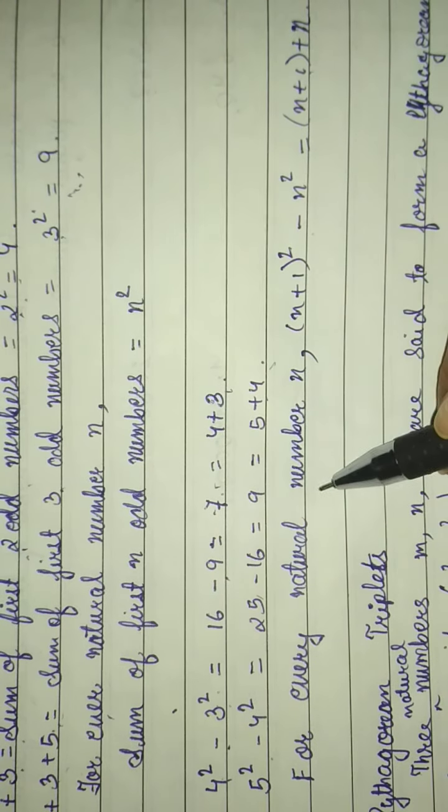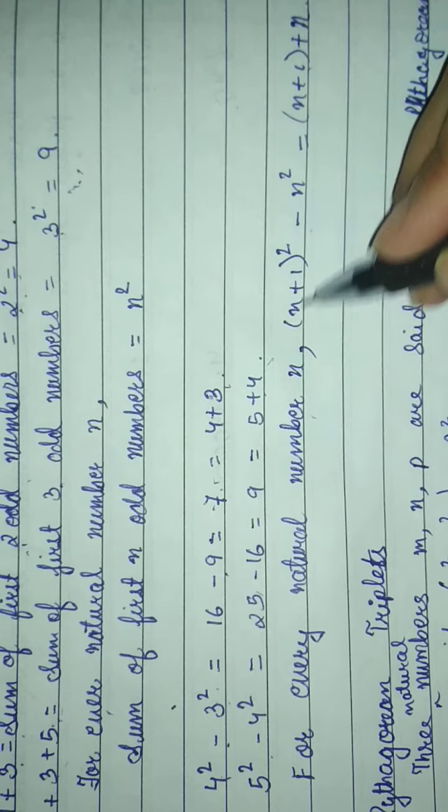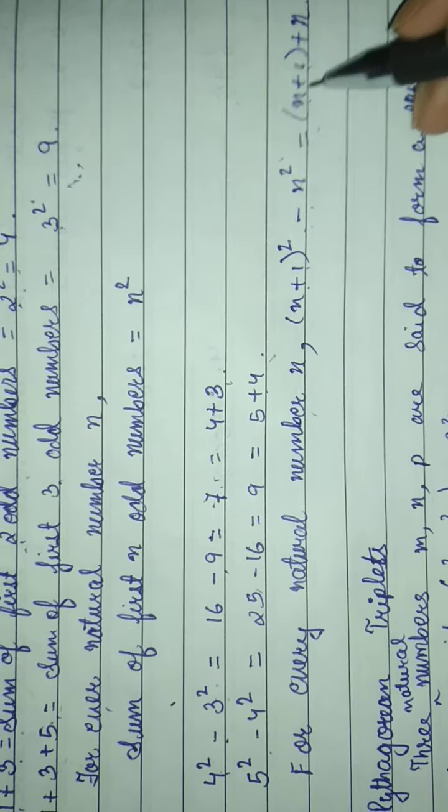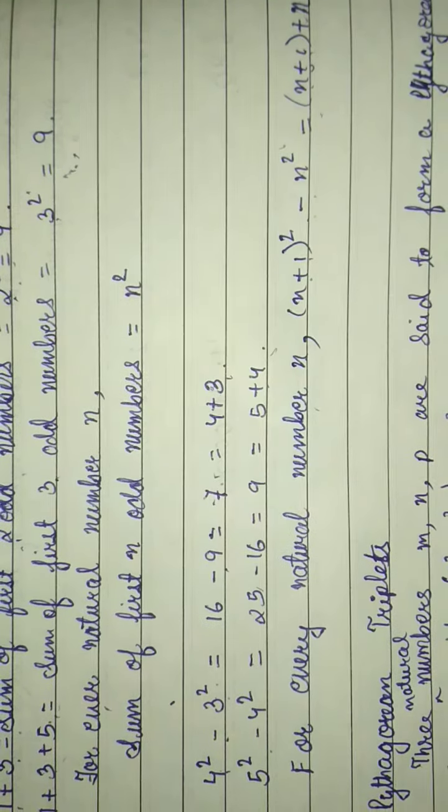Whenever there is a natural number n, then (n plus 1) whole squared minus n squared equals n plus 1 plus n. Then we will see